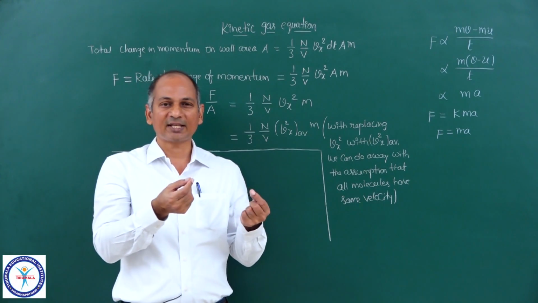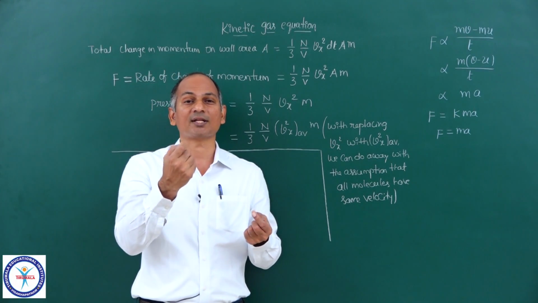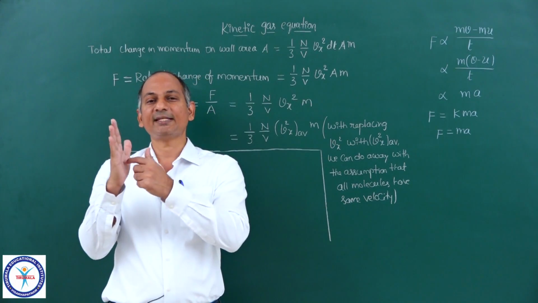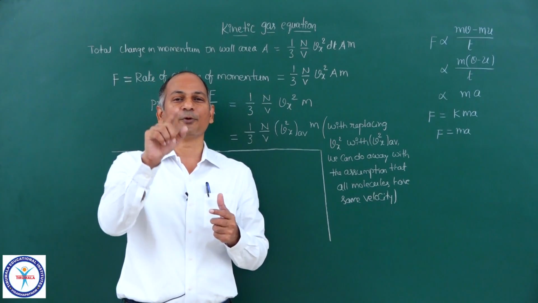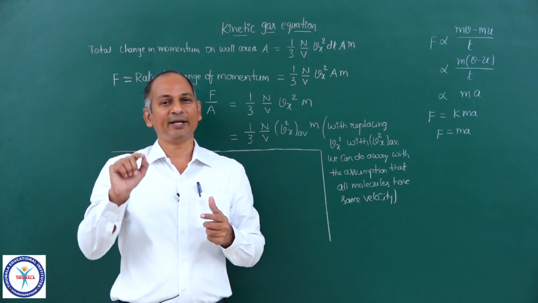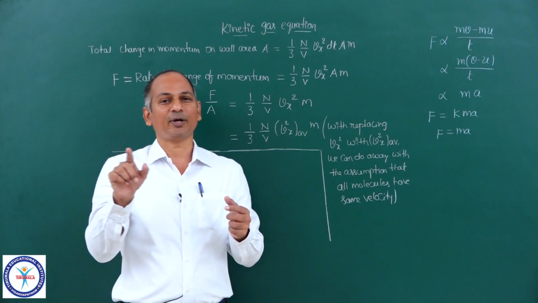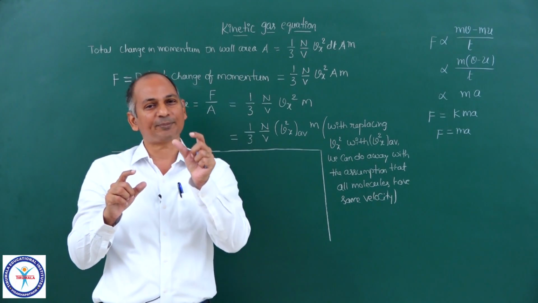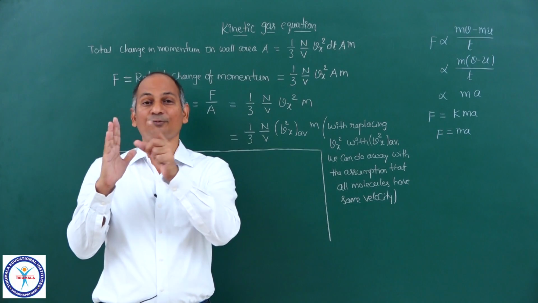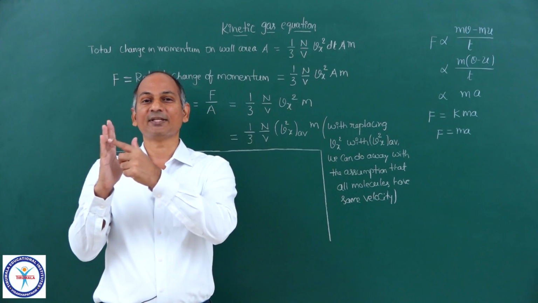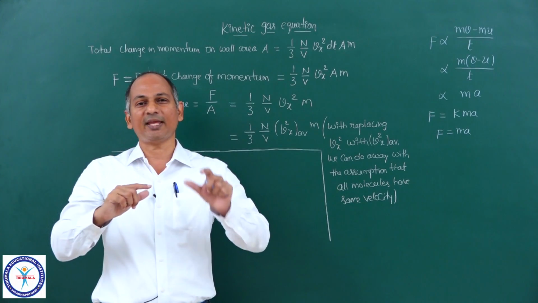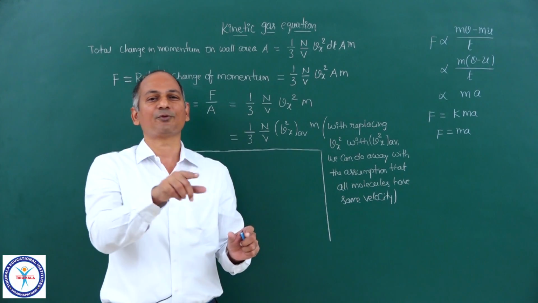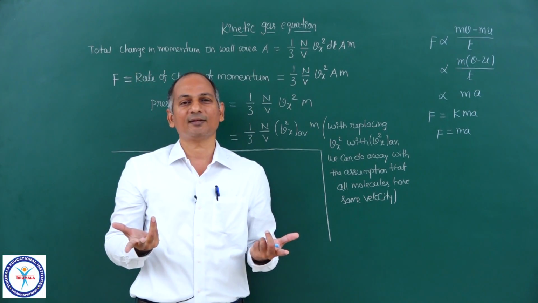And in one of the previous classes, I discussed this, particularly during Dalton's law of partial pressures. Can you add pressures? Yes, we can. If the area is the same, it is something like 1 by 2 plus 4 by 2 plus 3 by 2. Their denominator is common, so you can add the numerators simply. Pressure is equal to force upon unit area, and force can be added. Area is fixed, the denominator is the same: F1 upon A, F2 upon A, F3 upon A. The total pressure will be F1 plus F2 plus F3 upon A. So you can add pressures.